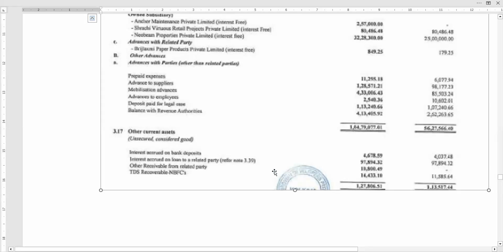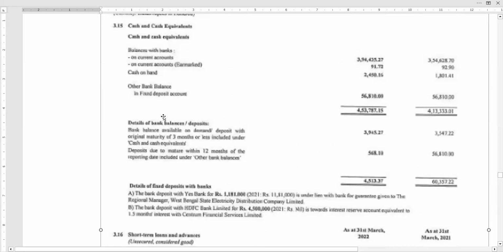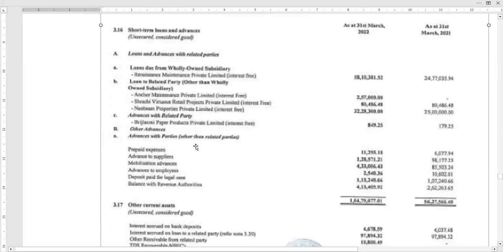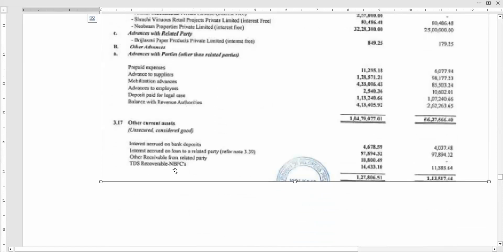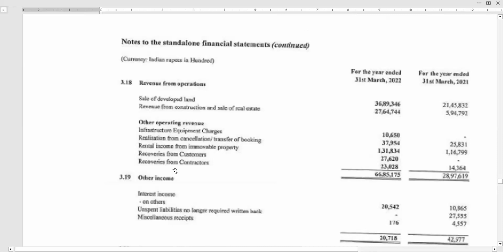Okay. There may be TDS receivable from banks on fixed deposits also. Okay, but if they have kept deposits with NBFC, no such disclosure is seen here as deposits with NBFC. See, they have said other bank balances only, not NBFC. So I don't see any deposits with NBFC. That is the reason I am presuming that this may be TDS deducted on interest on EMIs paid to the NBFCs. Okay. So I think we are through with the balance sheet part.